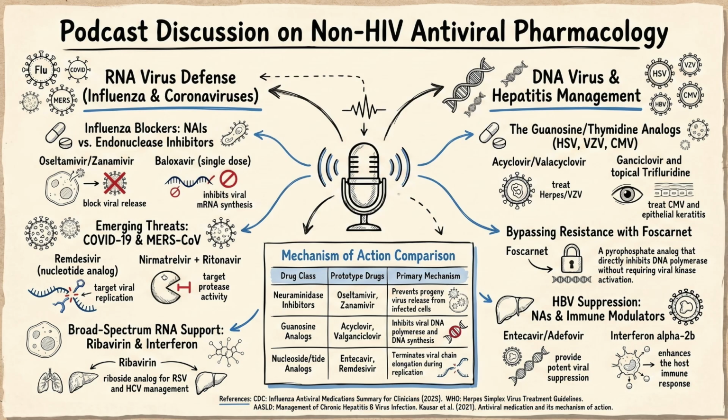First up is remdesivir. Remdesivir is a nucleotide analog. What's interesting is that it wasn't designed from scratch for COVID-19. It was originally developed and tested during outbreaks of other viruses, like Ebola. Oh, I remember that. Yeah, but it proved highly effective against SARS-CoV-2. It specifically targets and inhibits the RNA-dependent RNA polymerase of the virus. So by jamming this polymerase, it effectively halts the virus's ability to copy its RNA genome.